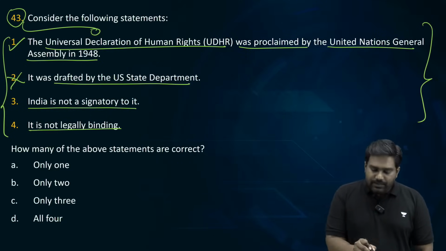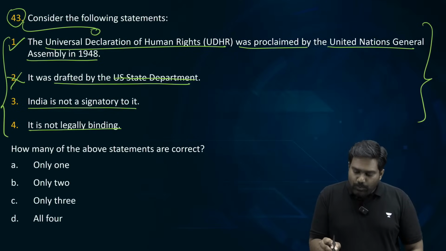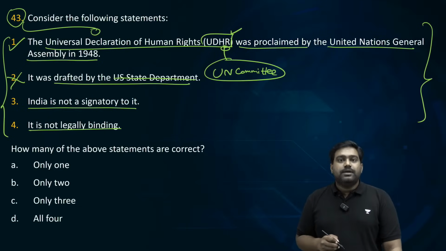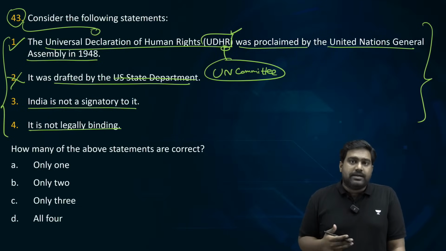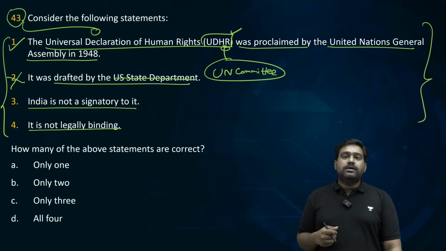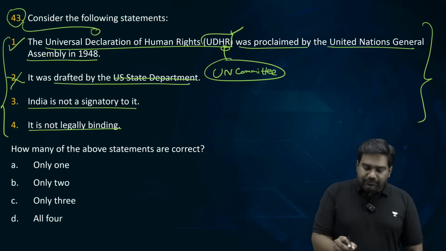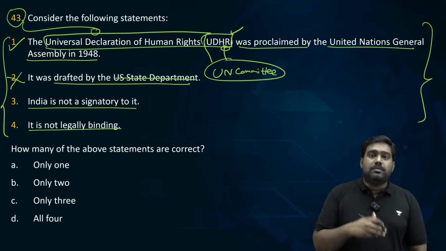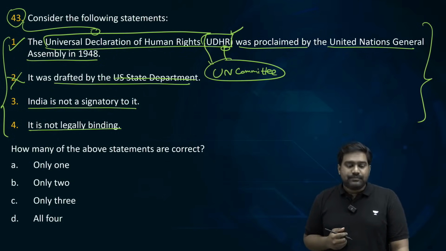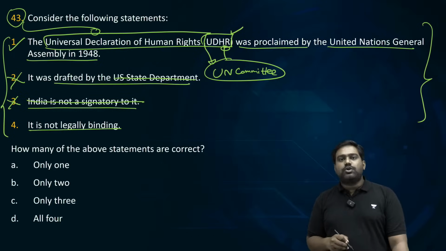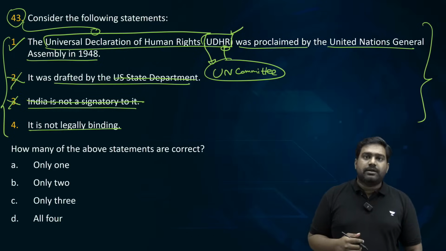It's incorrect. It was drafted by a UN committee which was appointed for this purpose, for protecting human rights. It was chaired by Eleanor Roosevelt, the first lady of US, the wife of F.D. Roosevelt. So this UN committee drafted the Universal Declaration of Human Rights, which is a fundamental document with regard to protection of human rights. India is a signatory. Third statement is wrong. India is a signatory to UDHR.